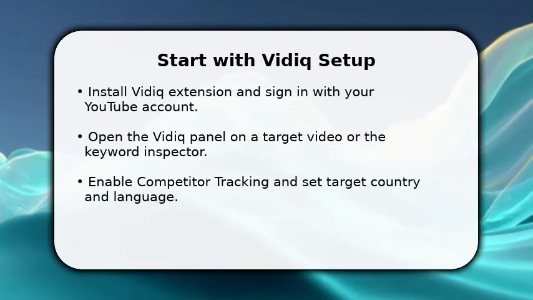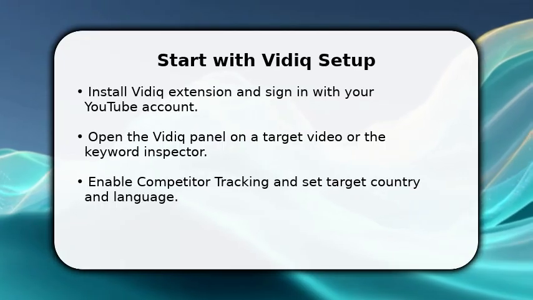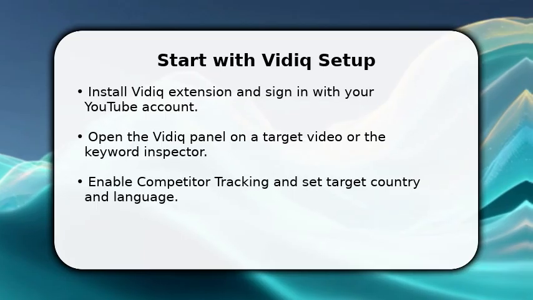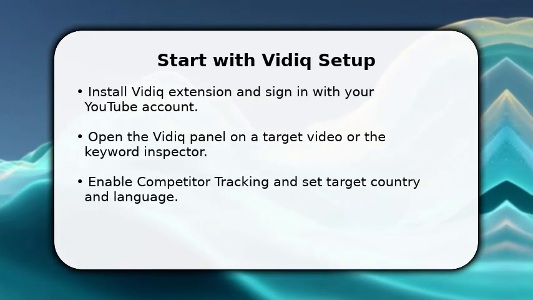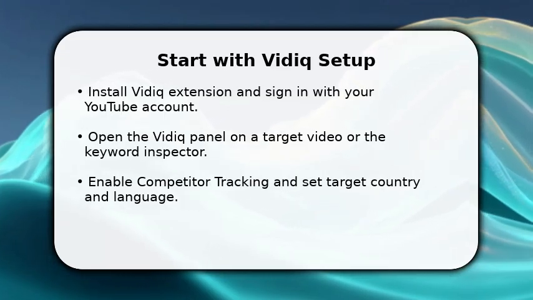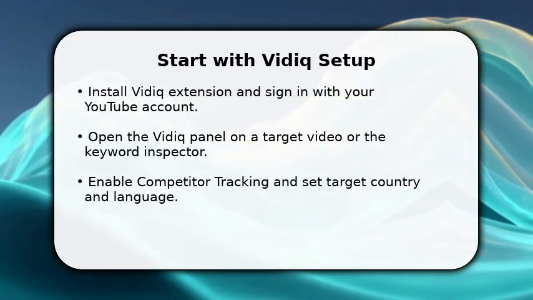You've installed vidIQ and signed into YouTube. Now begin by picking a seed topic. Type one focused phrase into the keyword inspector and hit search. Immediately scan the overall score, search volume, competition, and trend line. These four metrics tell you whether to pursue the idea.